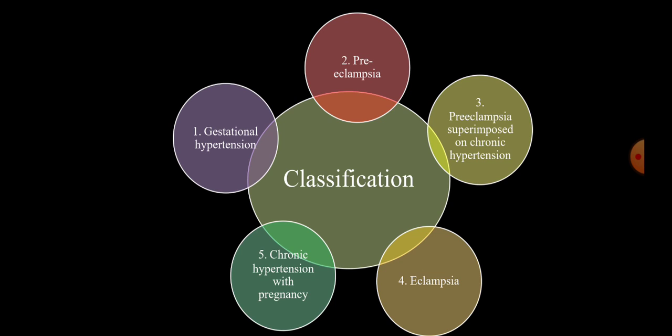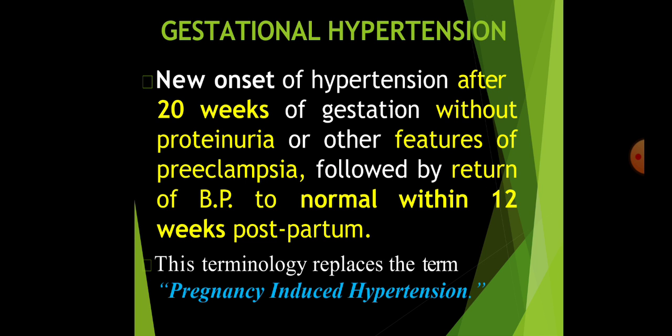Classifications and definitions. There are 5 types of hypertensive disorders in pregnancy. The first one is gestational hypertension, then preeclampsia, eclampsia, chronic hypertension, and preeclampsia superimposed on chronic hypertension. Now coming to gestational hypertension. How do you tell this is gestational hypertension? The definition says new onset of hypertension after 20 weeks of gestation without proteinuria or other features of preeclampsia, followed by return of BP to normal within 12 weeks postpartum.